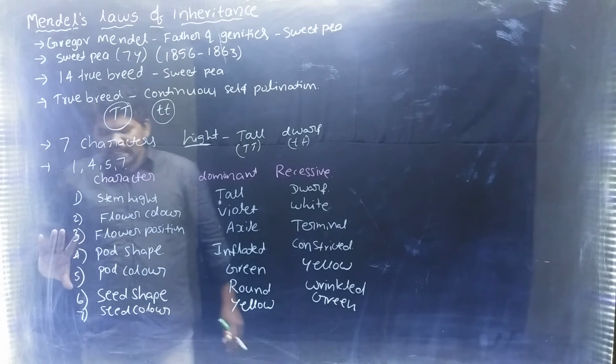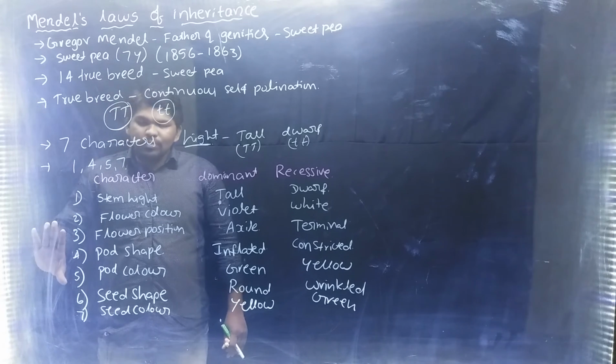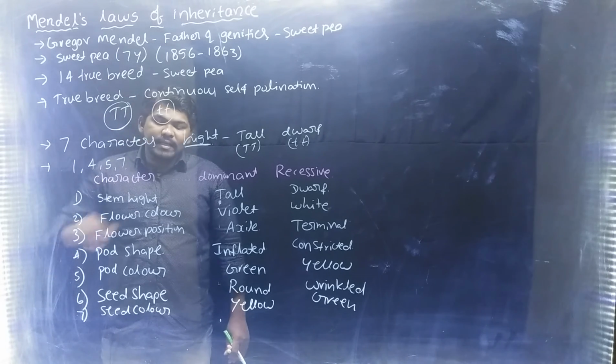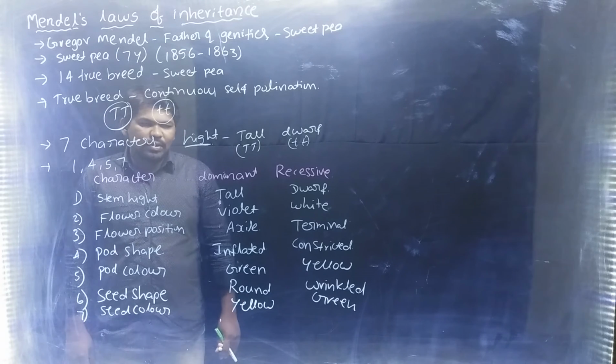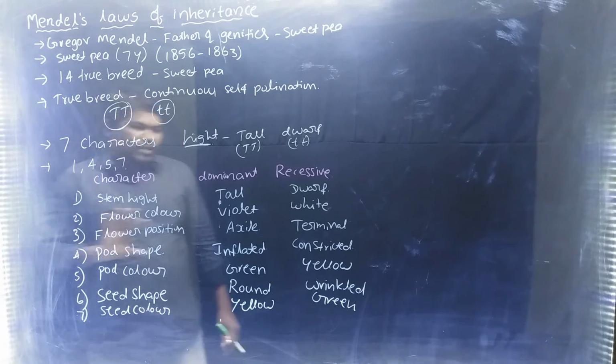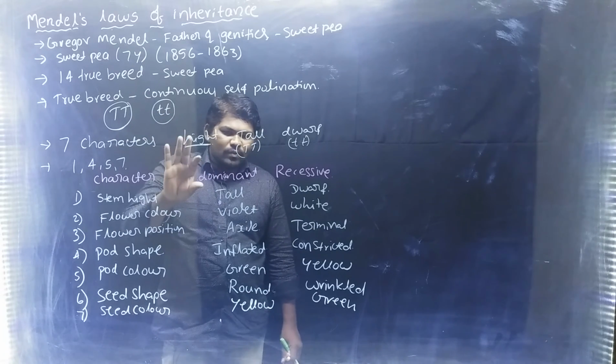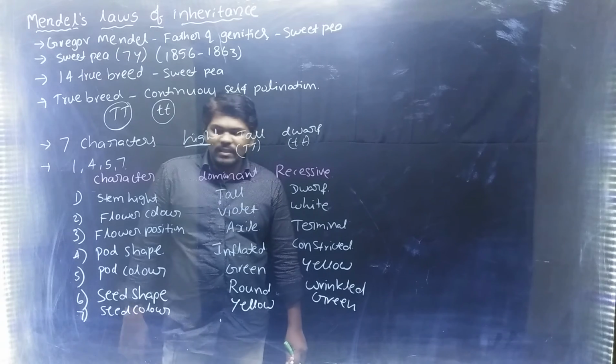Those are the 7 characters observed by Mendel to know how characters are transferred from one generation to another generation. These 7 characters have 14 true breeds, one dominant and another recessive.